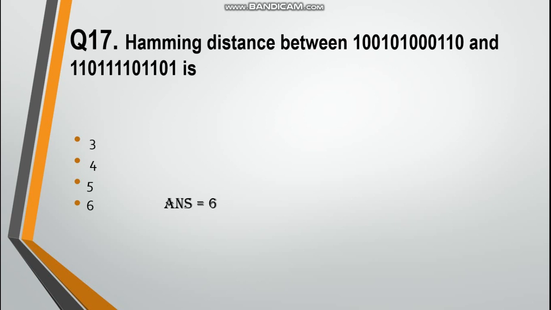XOR of two different bits is 1, and the number of ones in the answer is your answer. Now 0 XOR 1 is 1, 1 XOR 0 is 1, and the number of ones in the answer is 6. Now Hamming distance is 6.